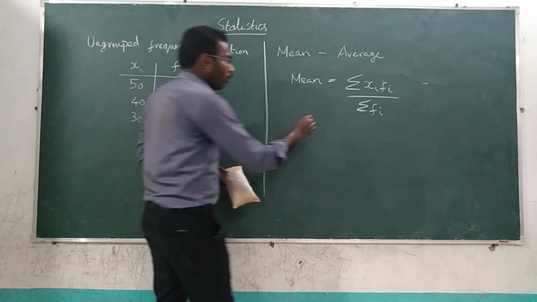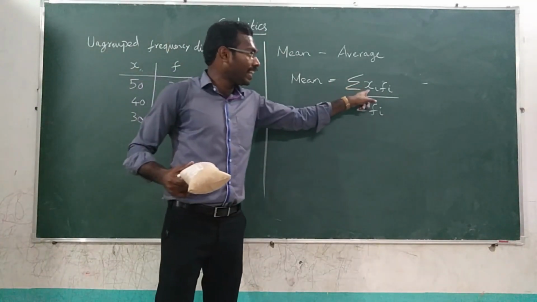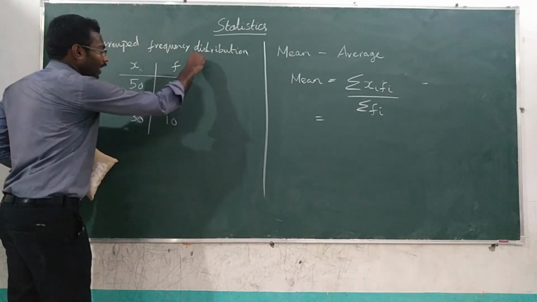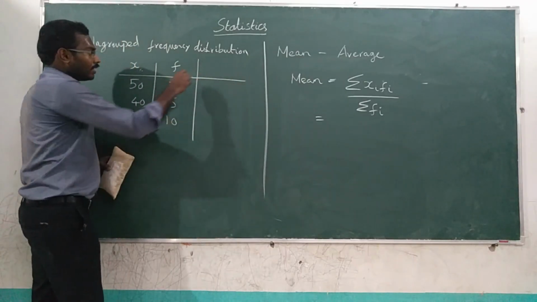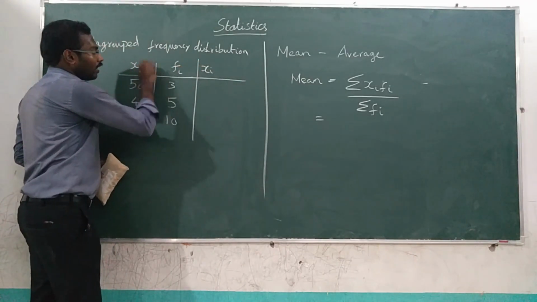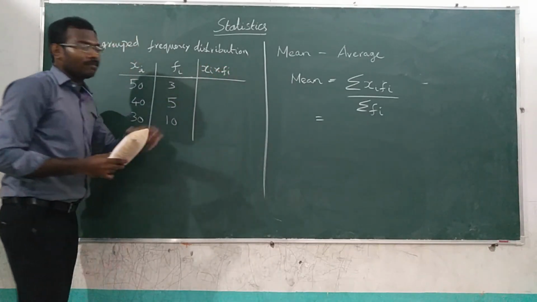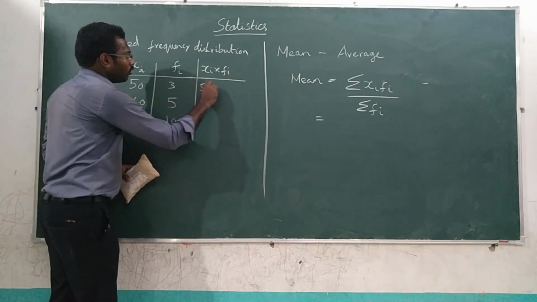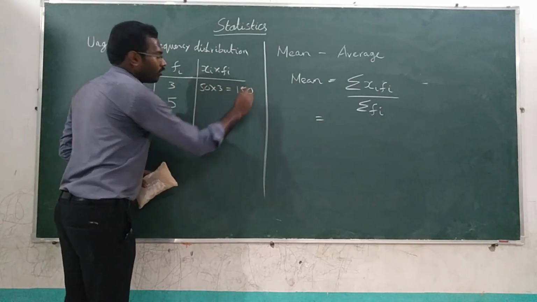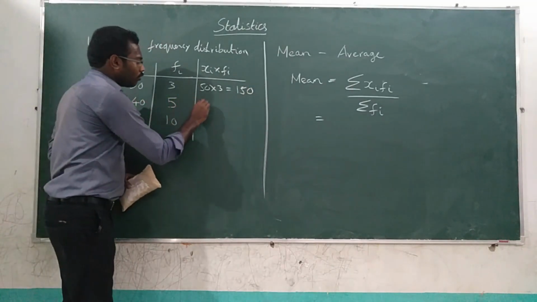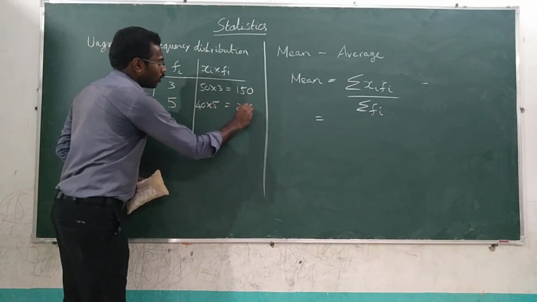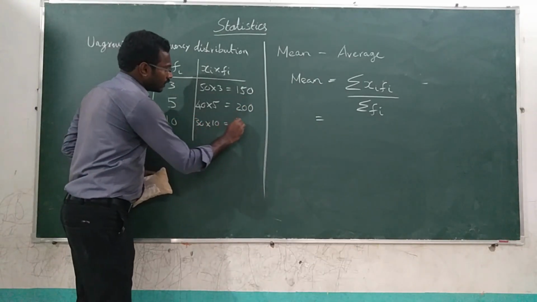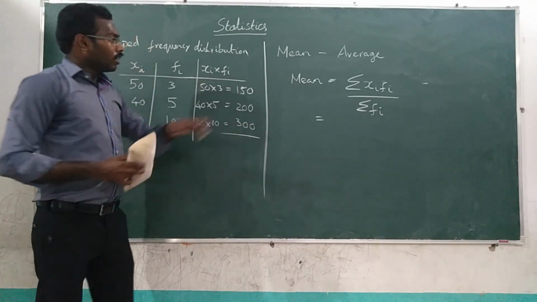So what we have to do? First we have to multiply these xi and fi values. Then you have to add it. So we can do like this. Add one more column. This is xi into fi, that is nothing but xi fi. So how will you do? Come on. 50 into 3, that is 150. Then 40 into 5, that is 200. Then 30 into 10, that is 300.